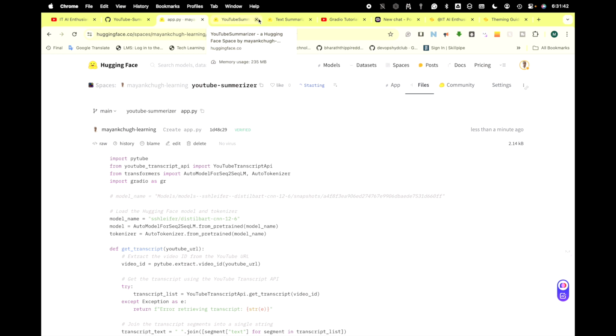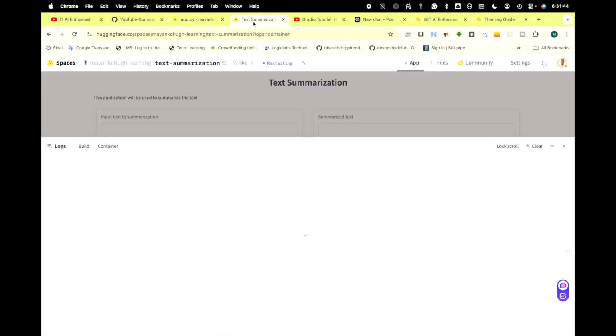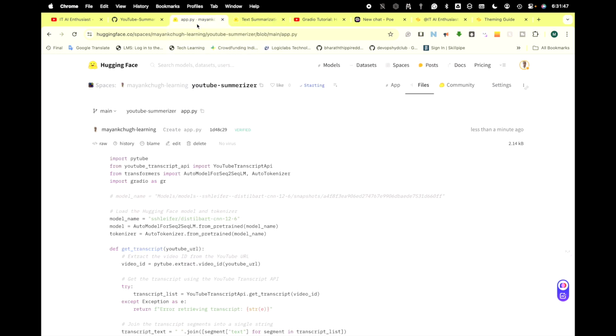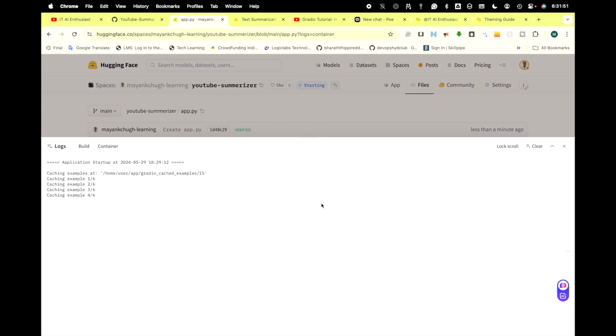This is running, this is happening. Let's see, hope this will work. Yeah, my examples are also there, so it seems it's working. It's evaluating my examples. Once the examples complete, it will be finished.